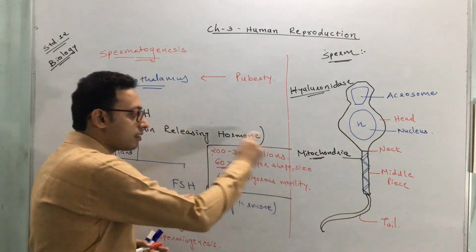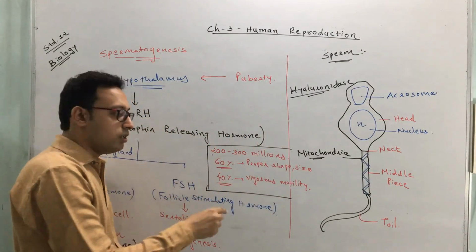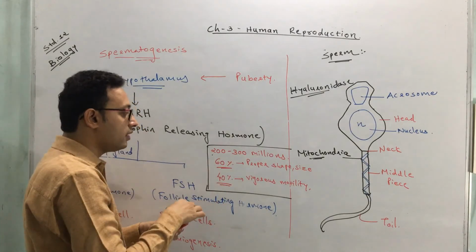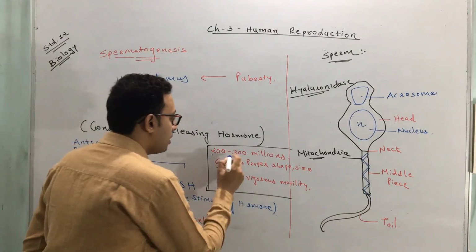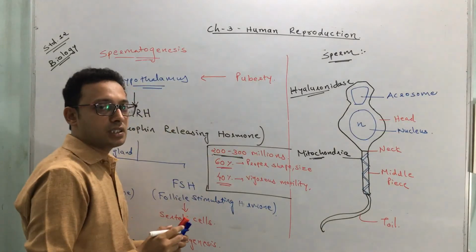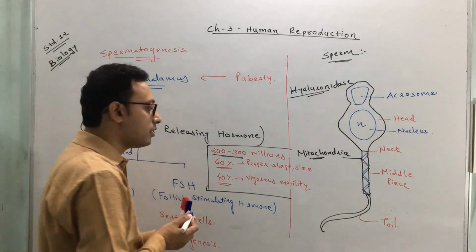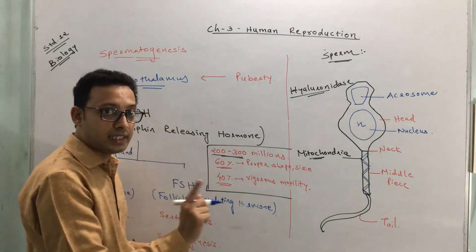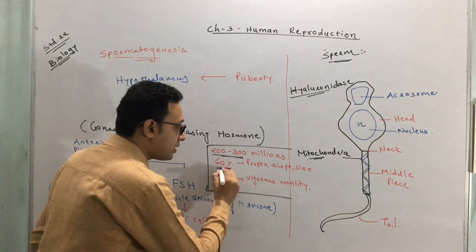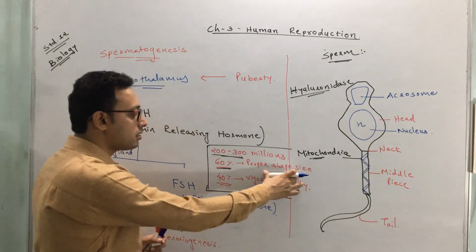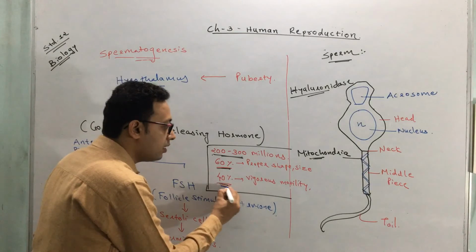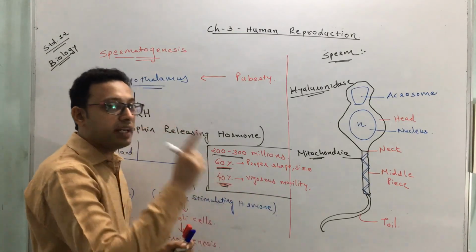If these are present, one ejaculation should contain how many sperm or spermatozoa? 200 to 300 million. And from this 200 to 300 million, at least, meaning minimum, 60% should have proper shape and size, and 40% should have vigorous motility.